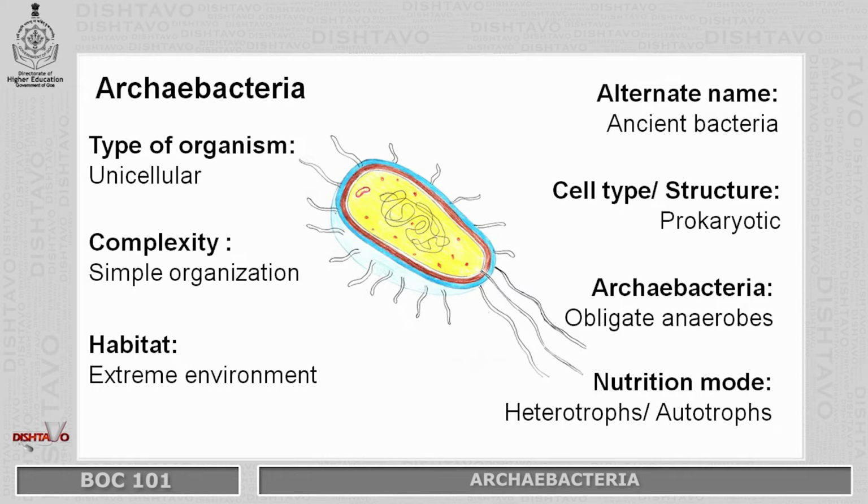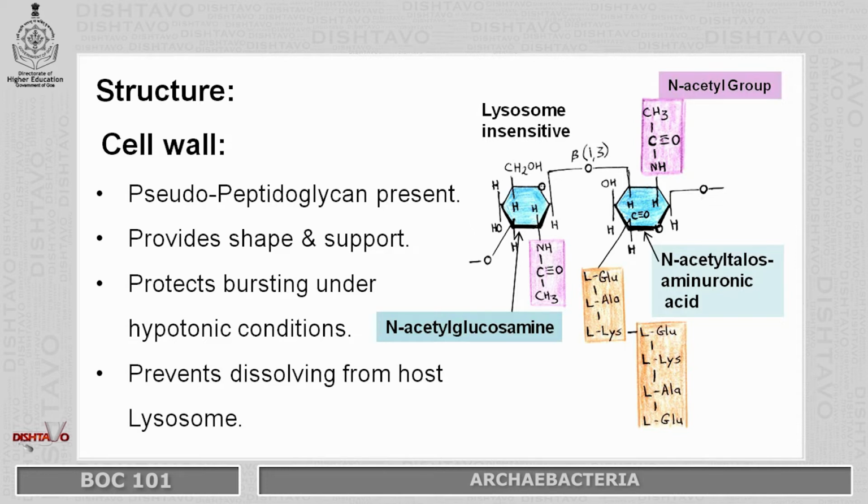General characteristics. First one is size. Individual Archaeobacteria vary from 0.1 to 15 micrometer in diameter. Shape: sphere, rod, plate, spiral, pleomorphic, etc. Structure. Under this, the cell wall is made up of pseudopeptidoglycan, and it is made up of N-acetyl-glucosamine and N-acetyl-talosaminuronic acid, which is linked by beta-1,3 bond.